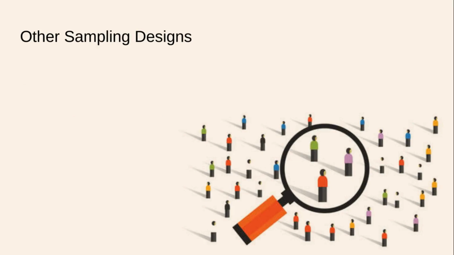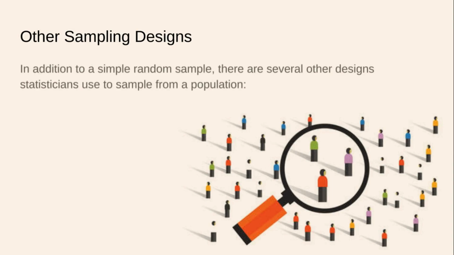Here are some other sampling designs. Now, the simple random sample is more or less the gold standard, but there are other designs that we can use in special situations or in situations where a simple random sample would just be too difficult to attain. In addition to a simple random sample, there are several other designs that statisticians use to sample from a population. We could talk about stratified sampling, cluster sampling. Now, those two styles of sampling sound similar at first, but there are key differences, and I will do my very best to make sure you clearly know the difference between stratified and cluster sampling.